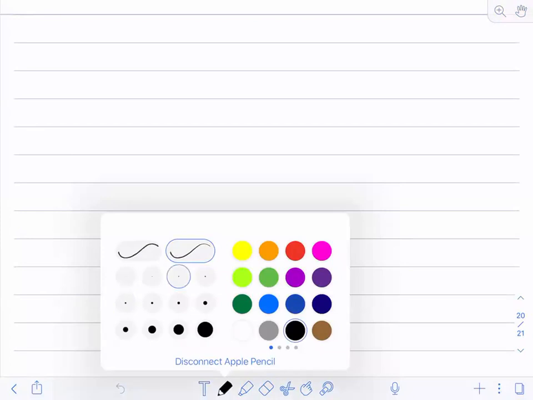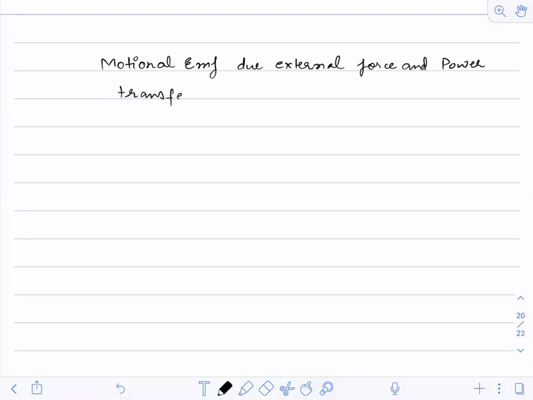First of all, let me write down the heading for this. It is power transfer: motional EMF due to external force, and power transfer.